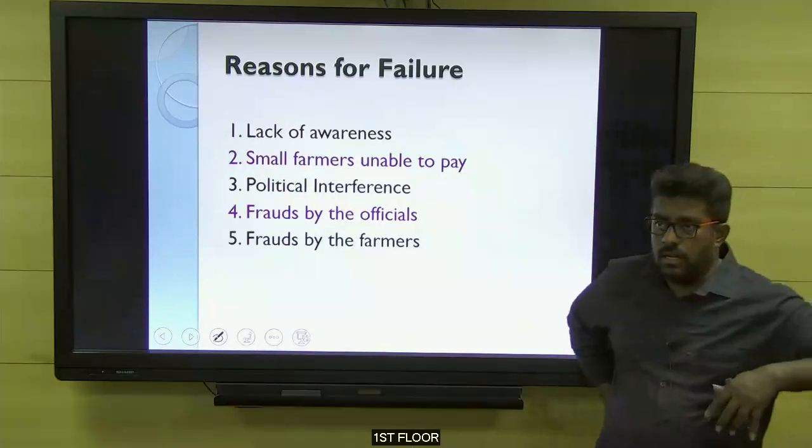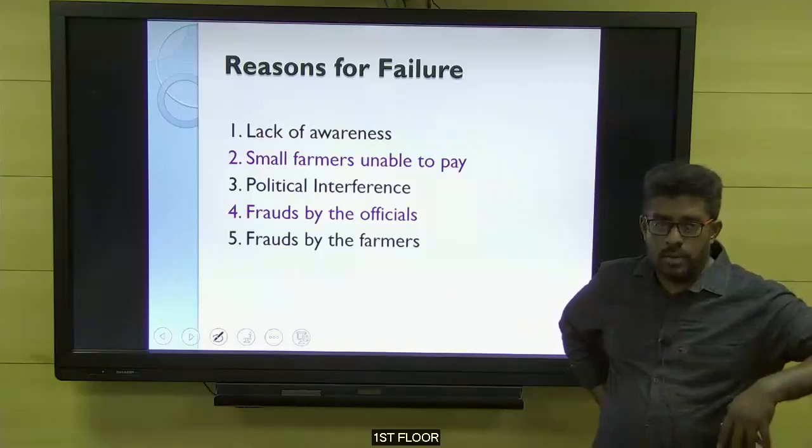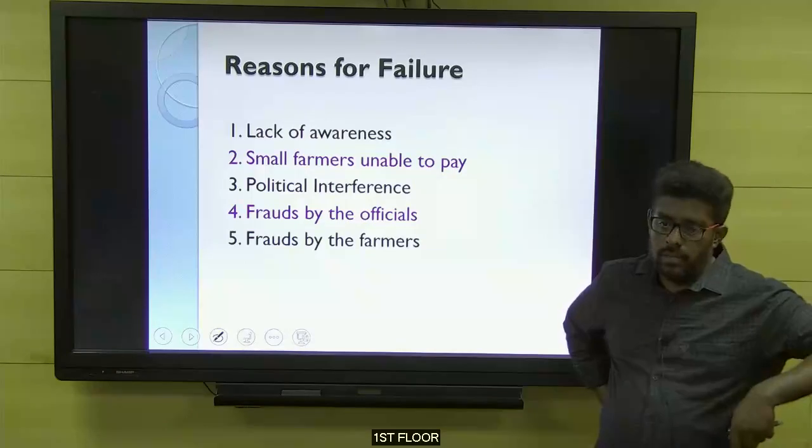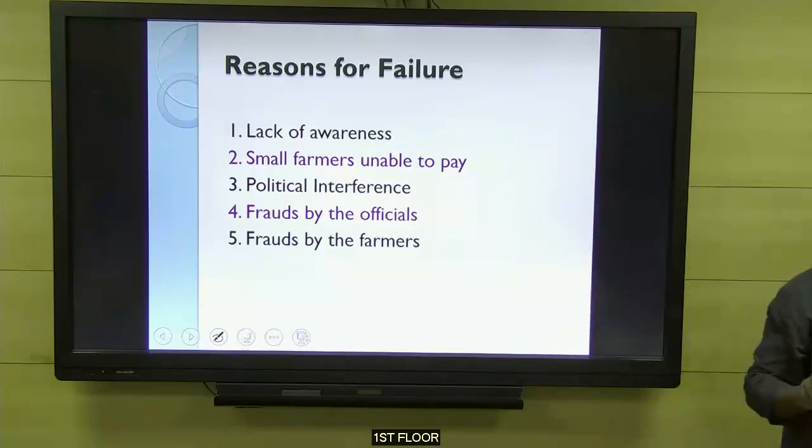When the question is asked, what is agriculture insurance, what are the reasons responsible for agri insurance failure, and then explain the measures taken by the government, at that time these points may be helpful. Very simple points.